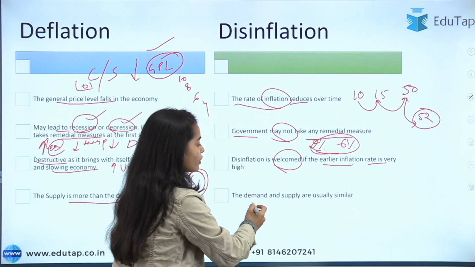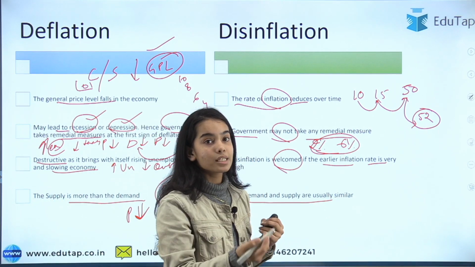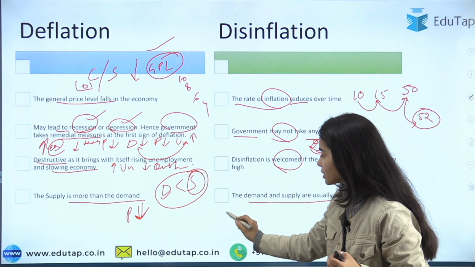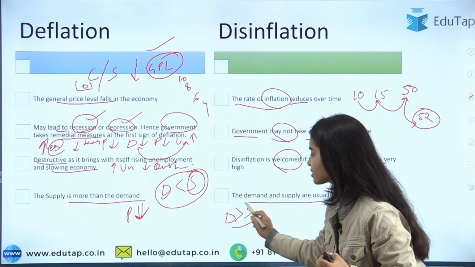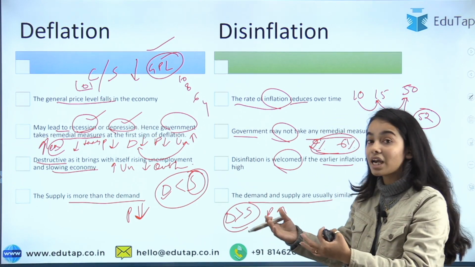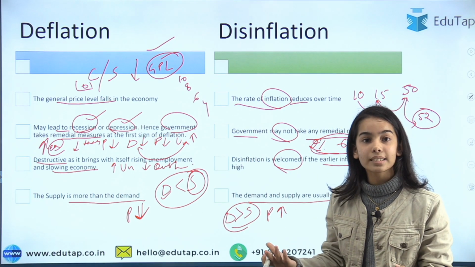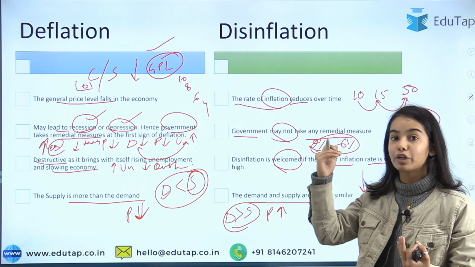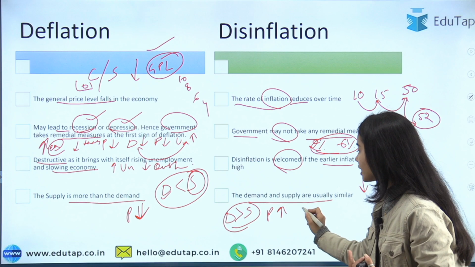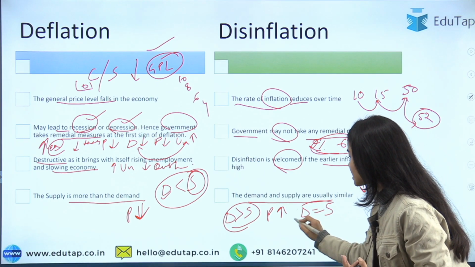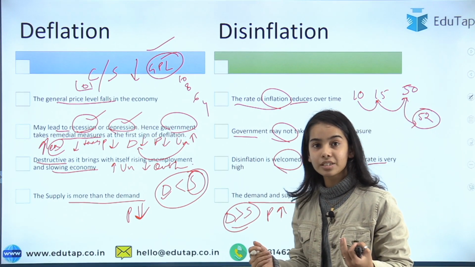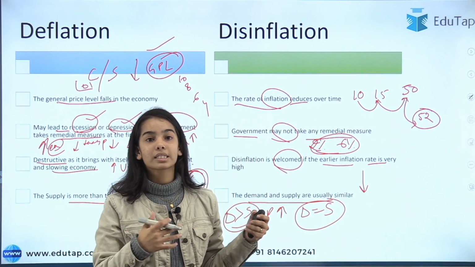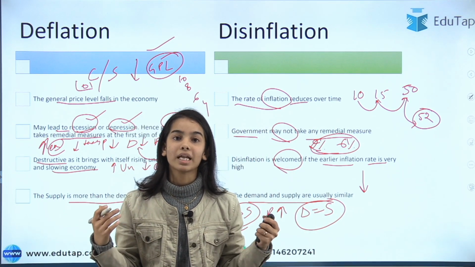In the case of disinflation, the demand and supply are usually similar. See, in the case of inflation, the opposite of this happens, that is, demand is more than supply. That's why the prices are very high, because we are demanding more and the supply is less. But now, as the inflation rate is reducing, the demand is becoming similar to the supply. That is, either the demand is reducing or the supply must be increasing in the economy. So this is the difference between deflation and disinflation.